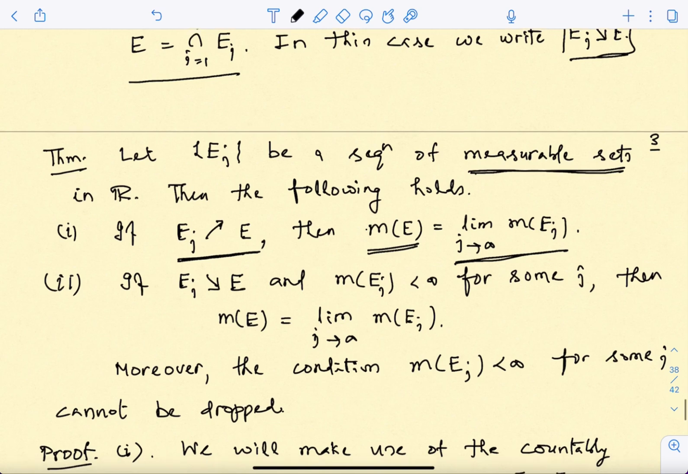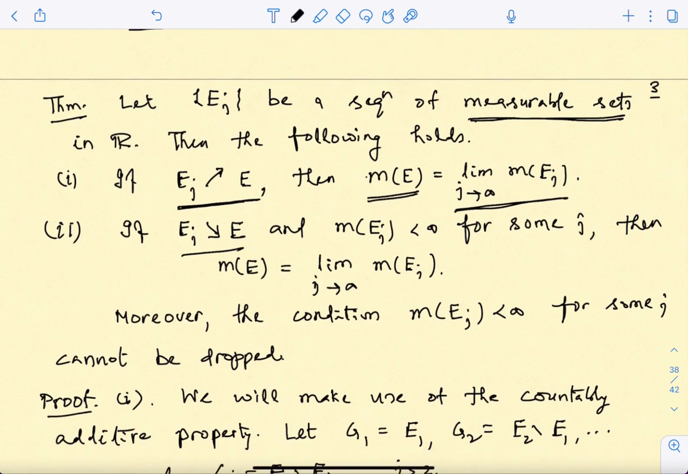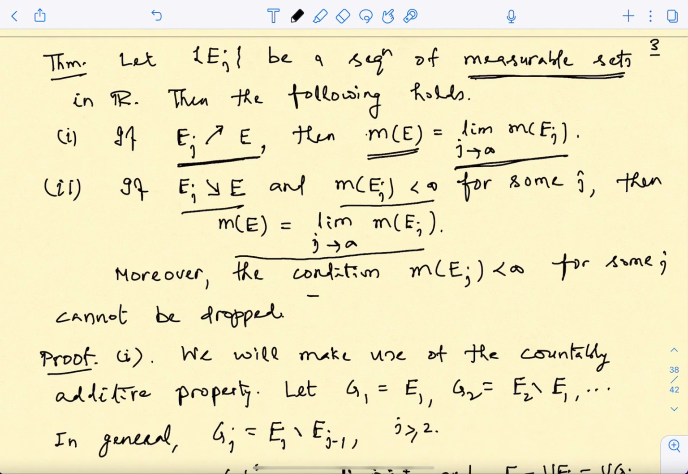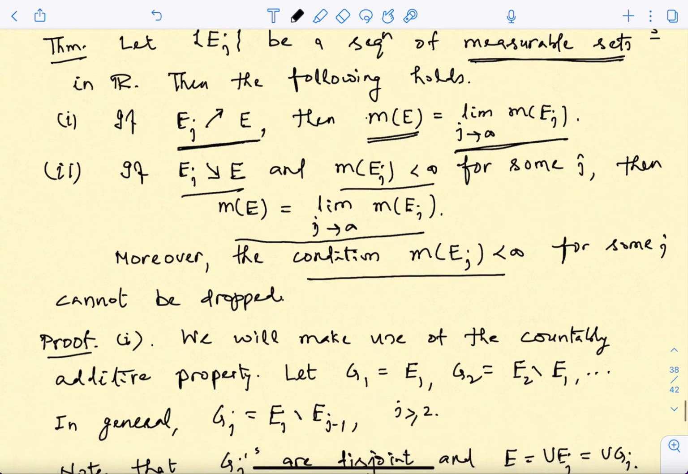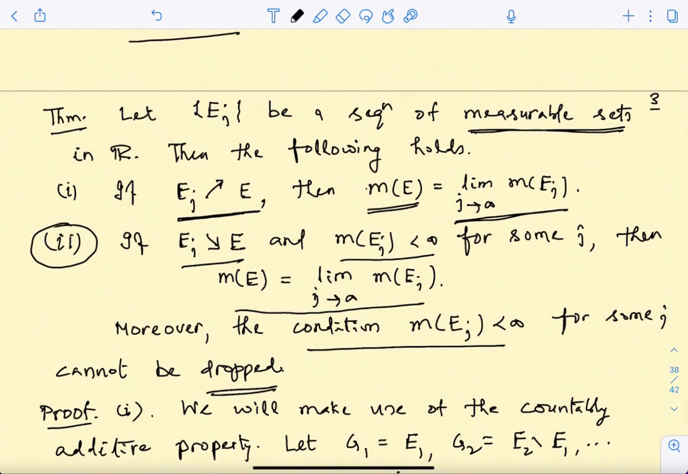Okay, and when they are decreasing, then also we can say that M of E is the limit of M of Ej's, but here you need this extra assumption that M of Ej for some j should be finite. If M of Ej is not finite for any j, then this property is not guaranteed. That is what I have written over here, that if we do not assume this condition, then the result may not hold for this part 2. So we cannot really drop this condition if we want this general result.